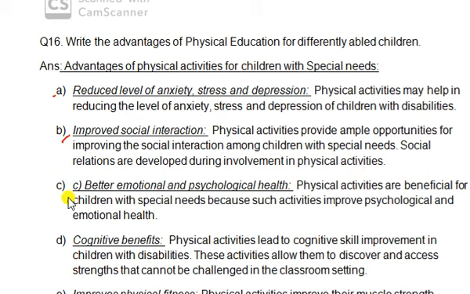Next is better emotional and psychological health. If children with special needs take part in physical activities, at that time they get emotional development, or we can say they will be psychologically fit or healthy, right? Because physical activities always develop neuromuscular coordination, and physical activities are helpful in developing emotional control over the senses.